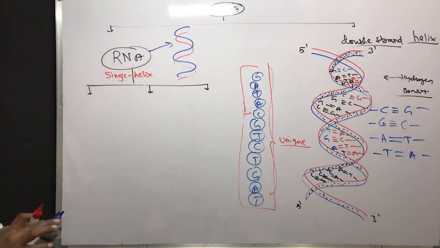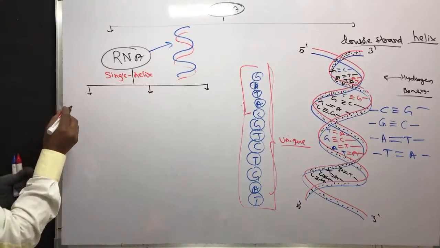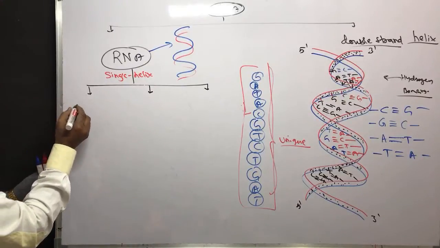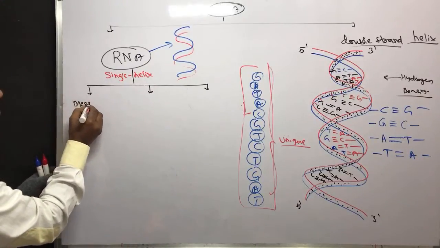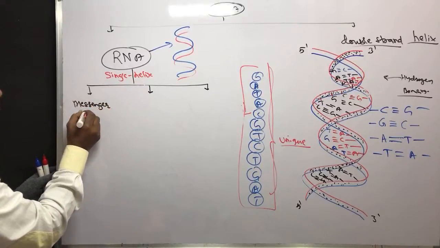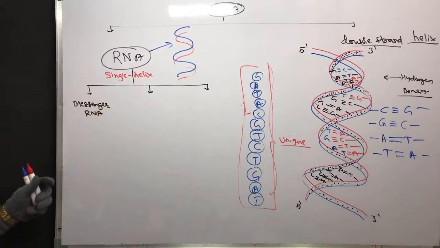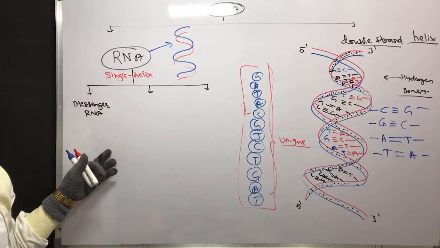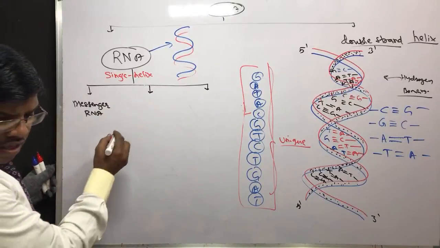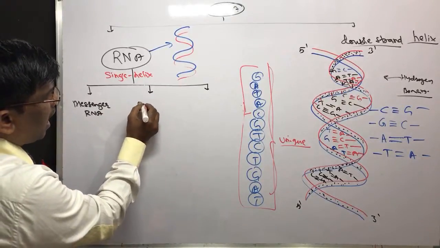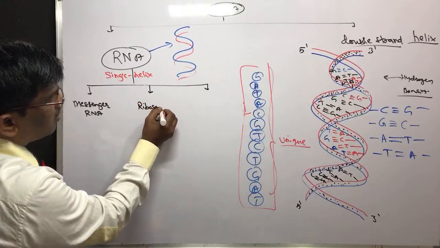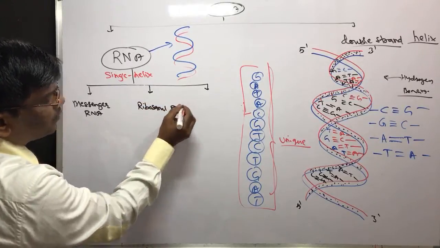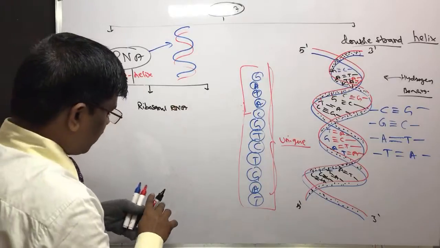But based on their function, these RNAs are of three types. One is messenger RNA. This question appeared in 2020, students. Messenger RNA, ribosomal RNA, and transfer RNA.